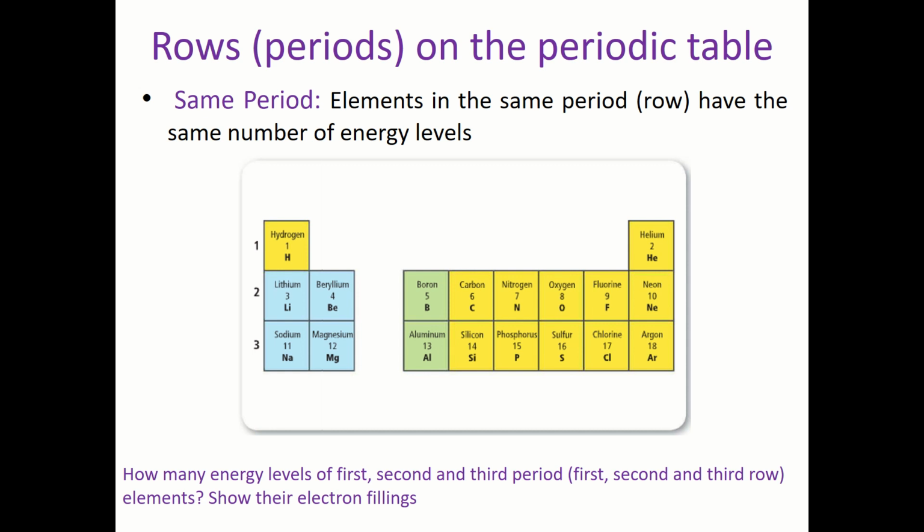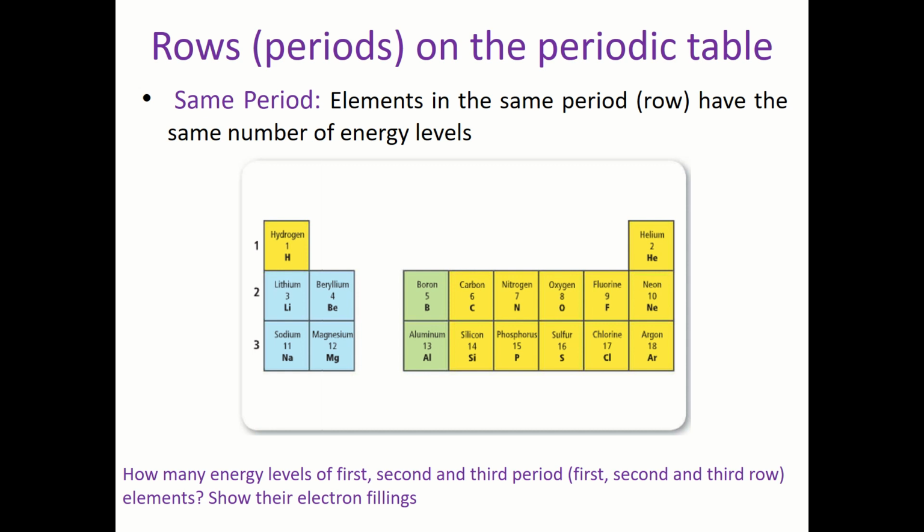So what about neon? Neon has 10 electrons, so it's 2 in the first orbit and 8 in the second orbit. That would be 10, right? So again, I need only 2 orbits. That's why neon also exists in the second period in the periodic table, and so on. Now finally, let's try sodium. Sodium is 11, so it's 2, 8, 1. That's why I need 3 energy levels to accommodate sodium, and so on for magnesium, right? So now we got why elements are organized in those periods in the periodic table.